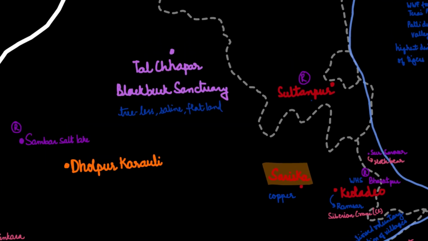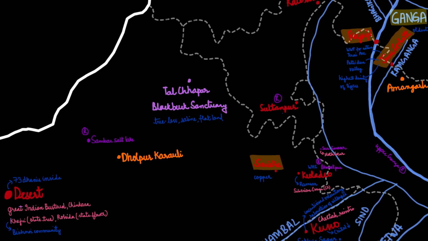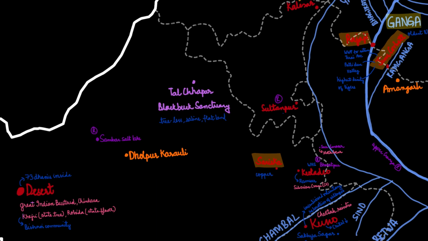And there's also the famous Tal Chhapar Blackbuck Sanctuary. Here it is famous because of treeless, saline, and flat land. So this is a prominent vegetative feature of this land, which is treeless, saline and flat. So this was about Rajasthan.